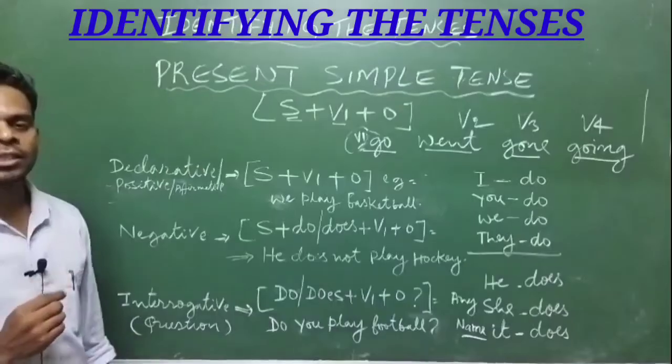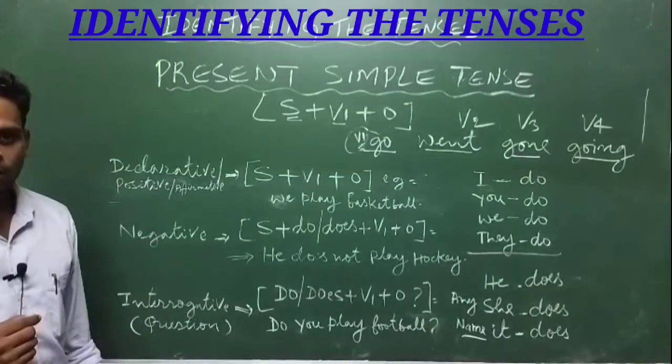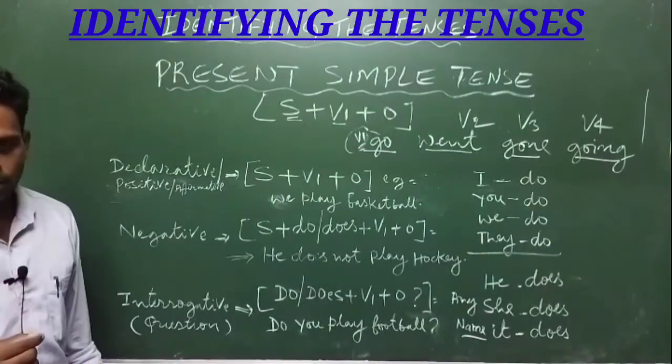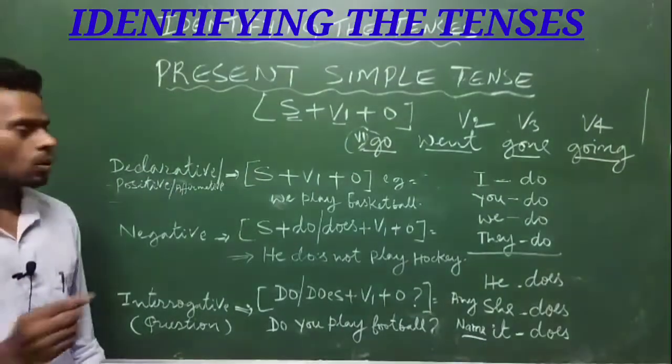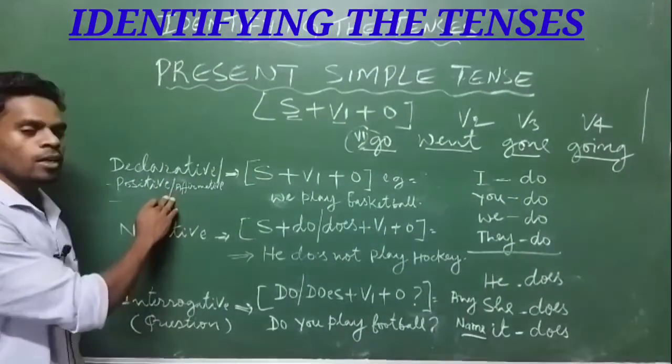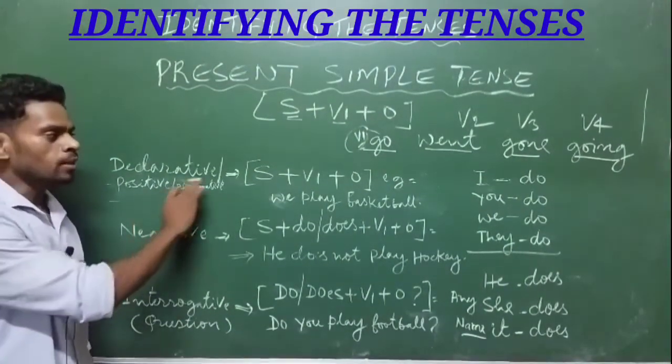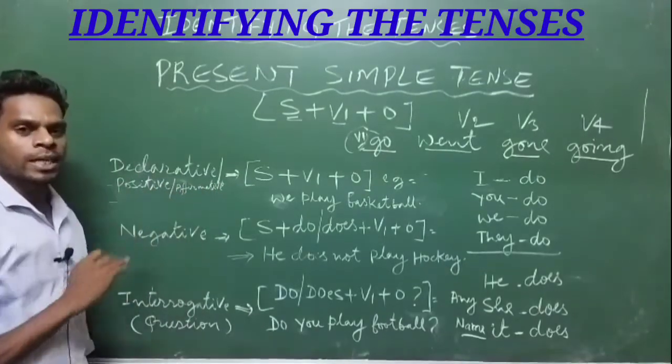Mostly we will have three types of sentences. Declarative sentence, assertive sentence, or affirmative sentence, or positive sentence, or statement. It has got three or four names, but they talk about the same thing.